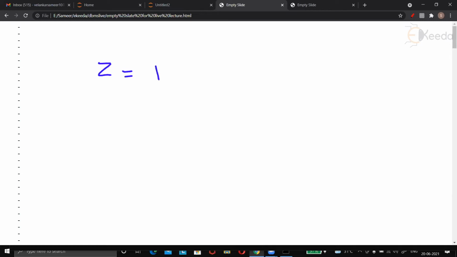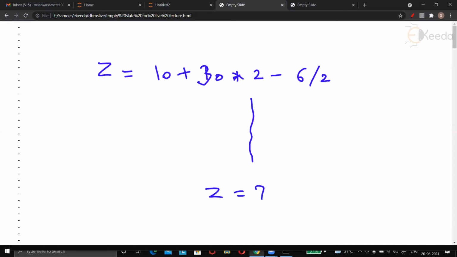Now, what answer did we get for the precedence operator example? z is equal to 10 plus 30 into 2 minus 6 by 2, plus 12, minus 3. That answer you're asking, yeah, 79.